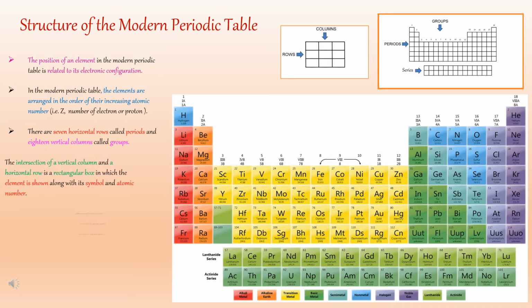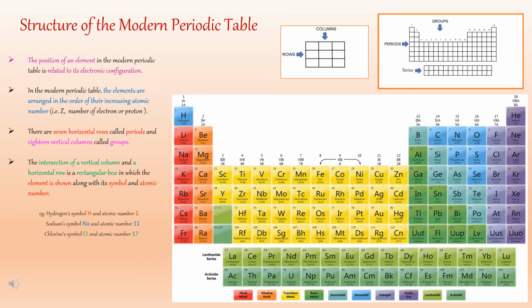The intersection of a vertical column and a horizontal row is a rectangular box in which the element is shown along with its symbol and atomic number. For example, hydrogen's symbol is H and its atomic number is 1.